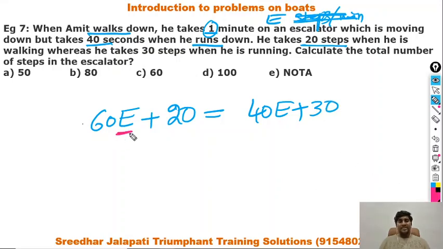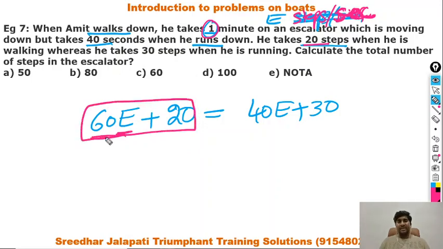Here E is the speed of the escalator, which I am assuming as E steps per second, as the question is given in terms of seconds. So in the first case, as it took 1 minute for him, he was on the escalator for 60 seconds. So the escalator helped him for 60 seconds at the rate of E steps per second, so 60E, and he moved 20 steps. So the total number of steps on the escalator is 60E plus 20.